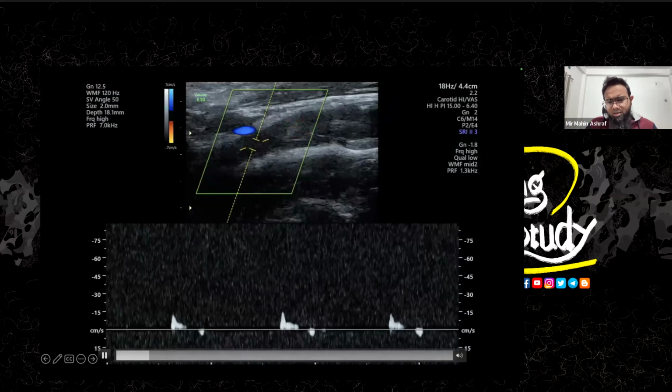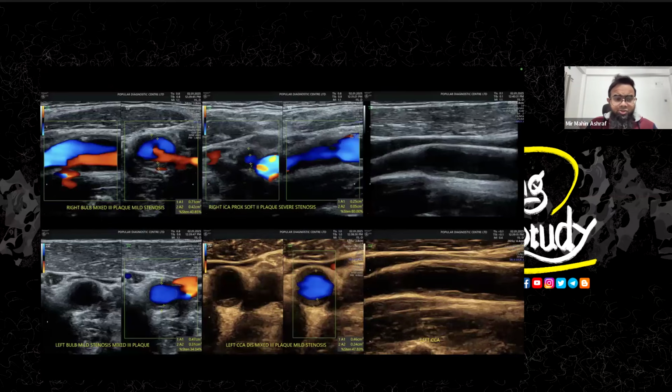This patient also had some other stenosis. So we checked the surface area reduction in this patient, and there are so many plaques. This is the internal carotid artery proximal part, which was showing around 80% of surface area reduction, not the diameter reduction, this is the surface area reduction. And if you go further, there was no detectable flow, so it was very difficult to measure the complete obstruction. Okay, it's also not needed. Anyway, so overall, this was the feature.